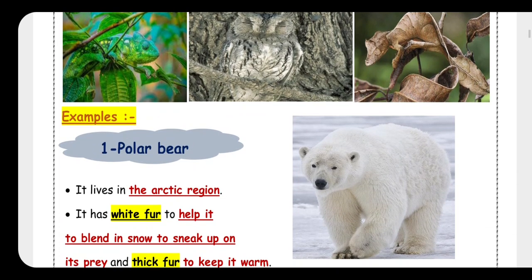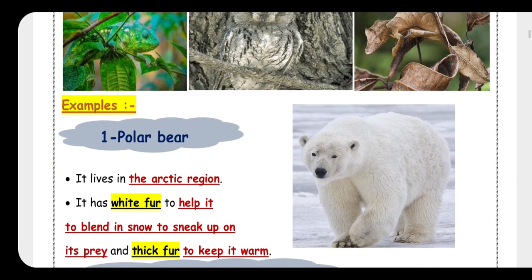So, the first example, we have the polar bear. Look at the picture of the polar bear, you will understand. You have to know that the polar bear lives in the Arctic region, and it's one of the coldest places. Okay, jr4? So the polar bear has thick white fur. Why thick and why white?